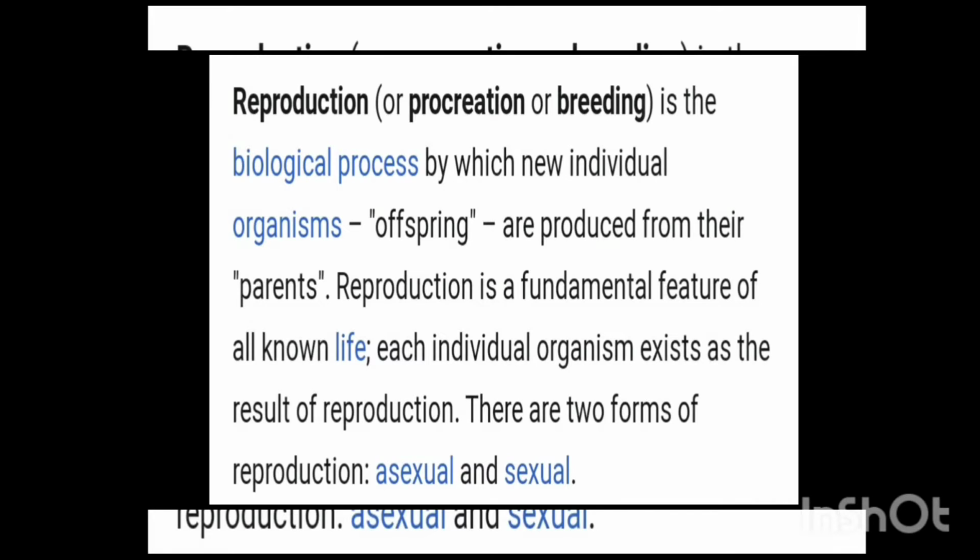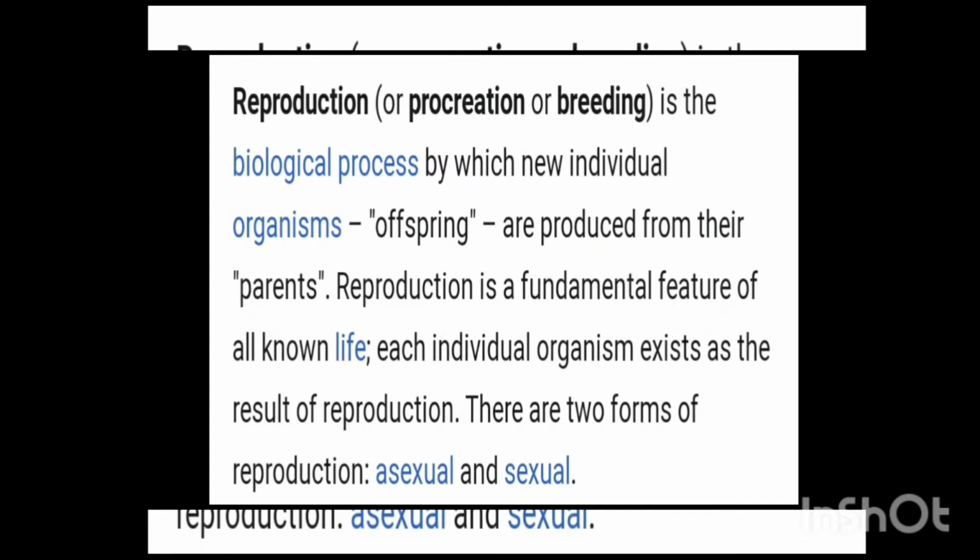It is the biological process by which new individual organisms, or you can say offspring, or the young ones, are produced from their parents. Now the question is, why is it necessary? Why is it essential?